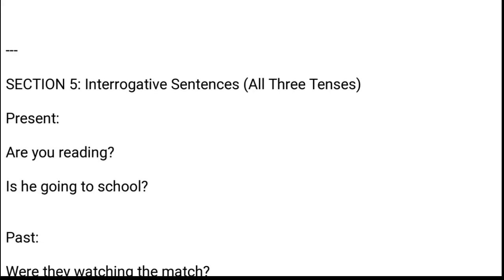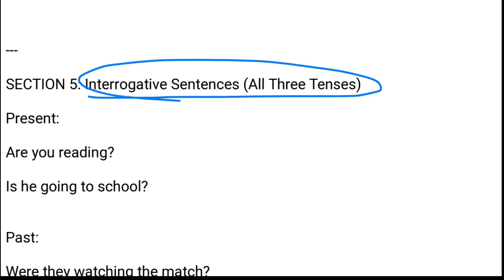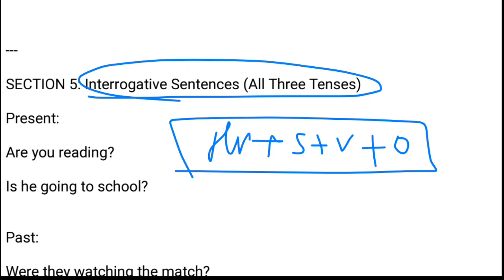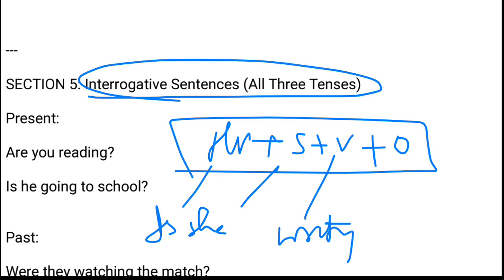Now, if you want to make the same thing into an interrogative sentence, it would be... देखो, interrogative का rule ये होता है कि first of all the helping verb would be in front, then subject, then verb, and then object. Clear? This is actually the general rule for all the sentences. For example, if I talk about present continuous, it would be "She is writing a story," and the same thing would be "Is she writing a story?" Is होगा, she होगा, and verb would be writing a story. Clear?